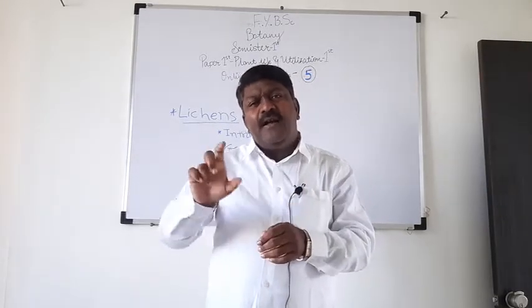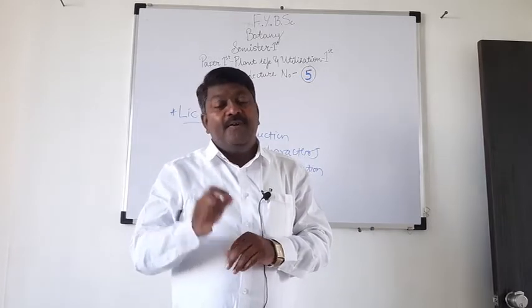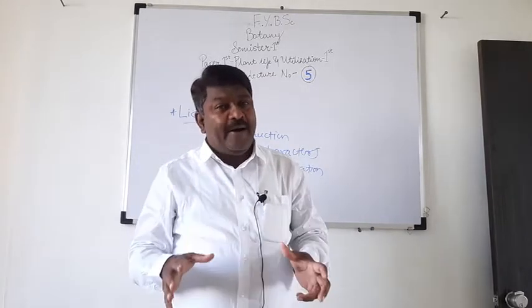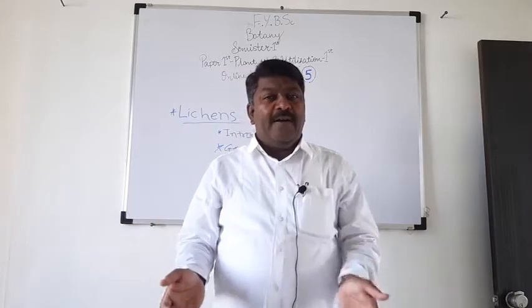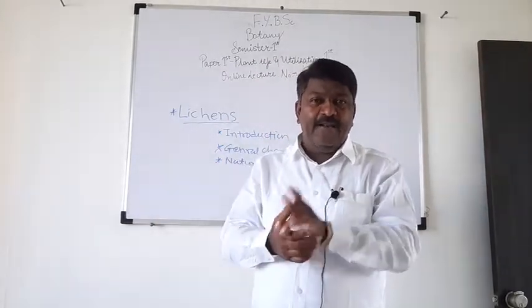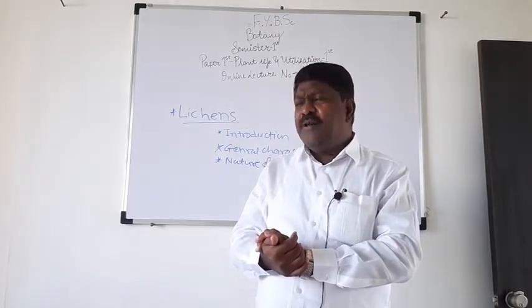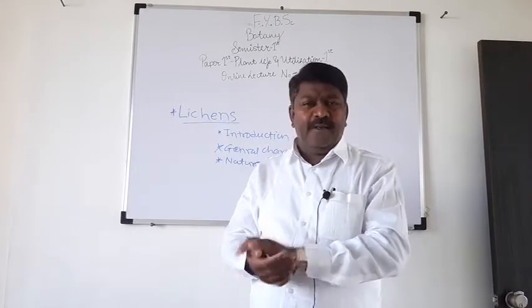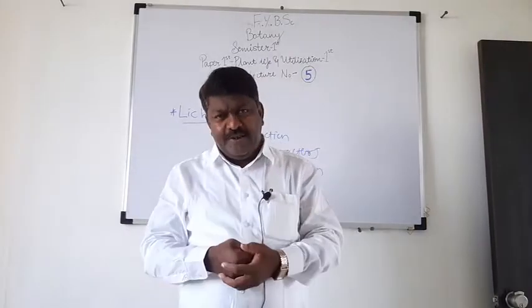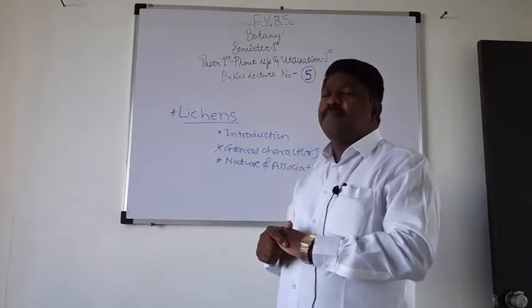Of these, the algal member is called phycobiont and the fungal member is called mycobiont. Such mycobiont and phycobiont live together as a single plant. Many lichenologists believe that they live together in symbiotic association. This is about lichen.